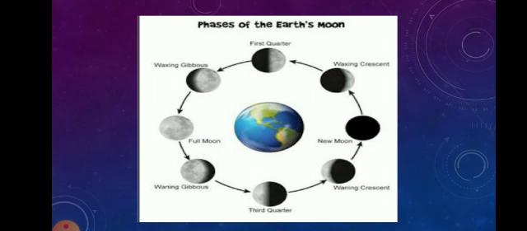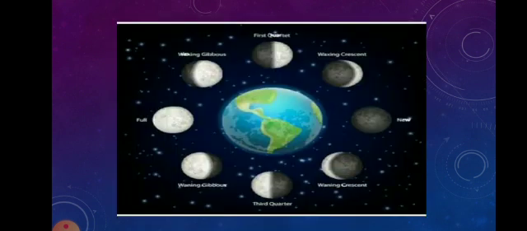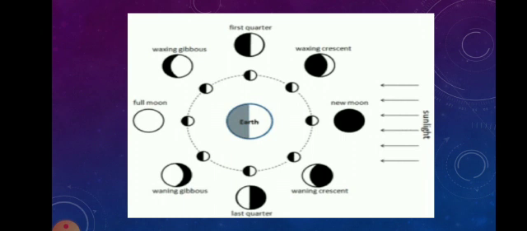As the moon orbits around the earth, the half of the moon that faces the sun will be lit up. The different shapes of the lit portion of the moon that can be seen from the earth are known as phases of the moon. Each phase repeats itself every 29.5 days. The four primary moon phases are new moon, first quarter, full moon, third quarter, that is the last quarter. So, this is regarding the phases of the moon.